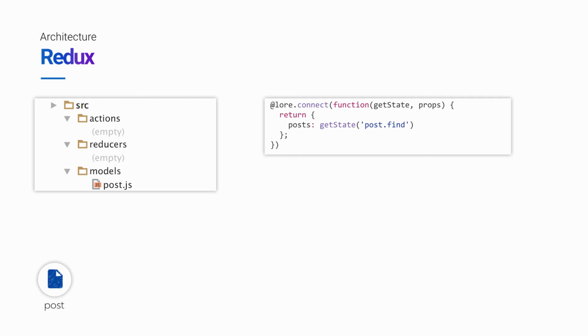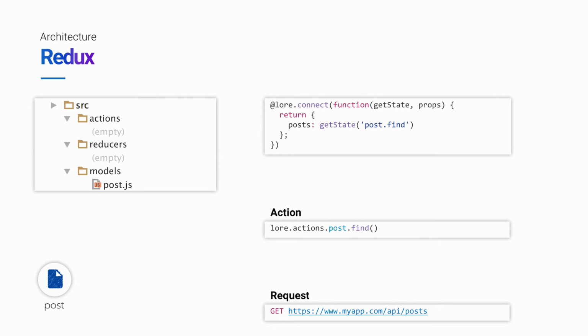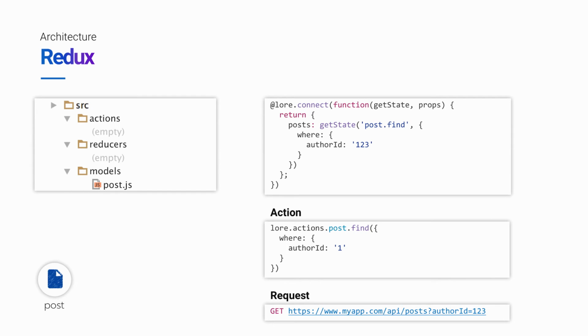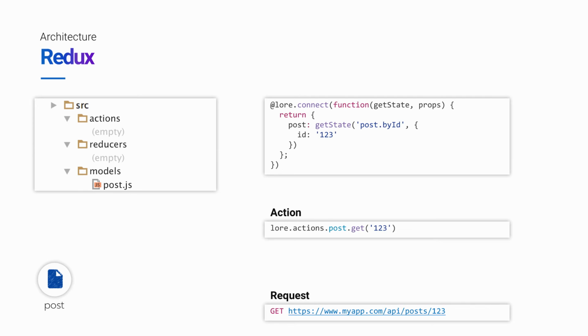All right, so now that we understand the concept, let's walk through some of the typical questions we might want to ask inside this decorator. The first is the example we just covered, to retrieve a collection of posts. So if we ask for post.find, and we haven't fetched any posts yet, then Lore will execute the post.find action, which will make an AJAX request to retrieve the collection of posts. If instead what we want is a subset of the posts, we can pass in a where clause, which will get passed to the action and become a network request to search the post's endpoint.